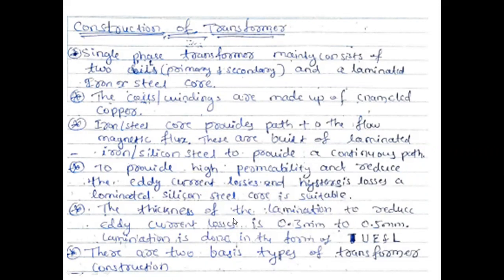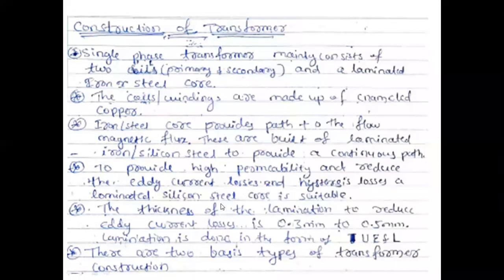The thickness of the lamination, lamination करो बोल दे तो paint जैसा नहीं करने का. The thickness of the lamination to reduce the losses, 0.3 mm to 0.5 mm रहने का. 0.3 mm to 0.5 mm lamination of the core we have to do. So lamination is done in the form of U, E and L. There are two basic types of transformer construction here. एक construction के ये parts we have told here now.